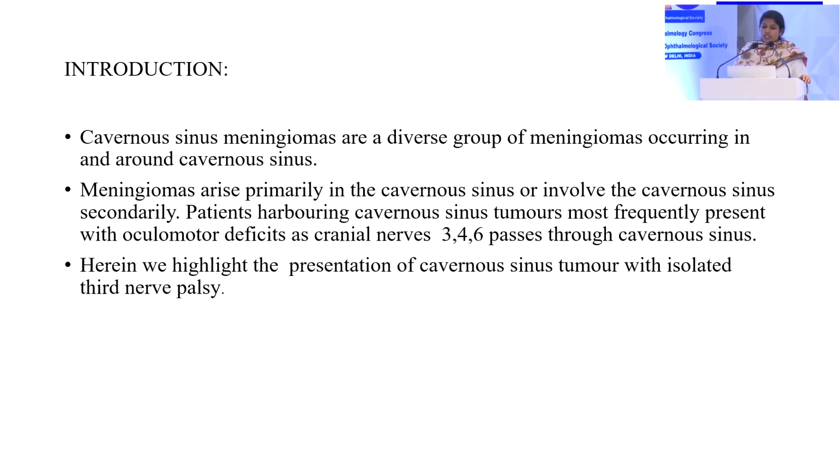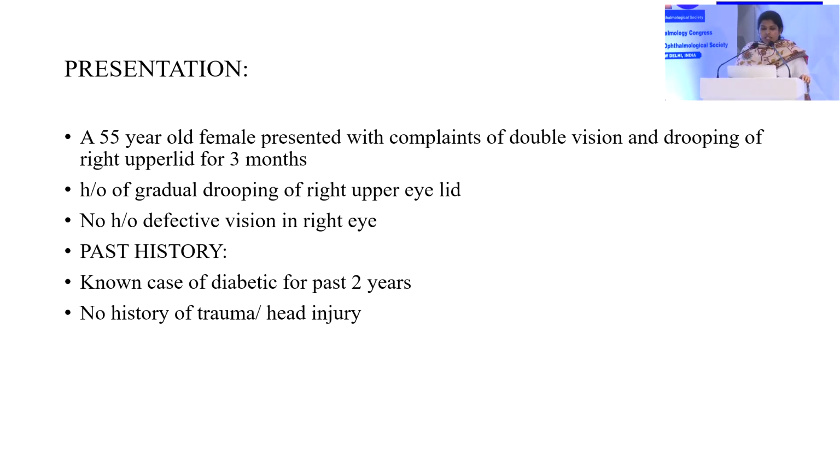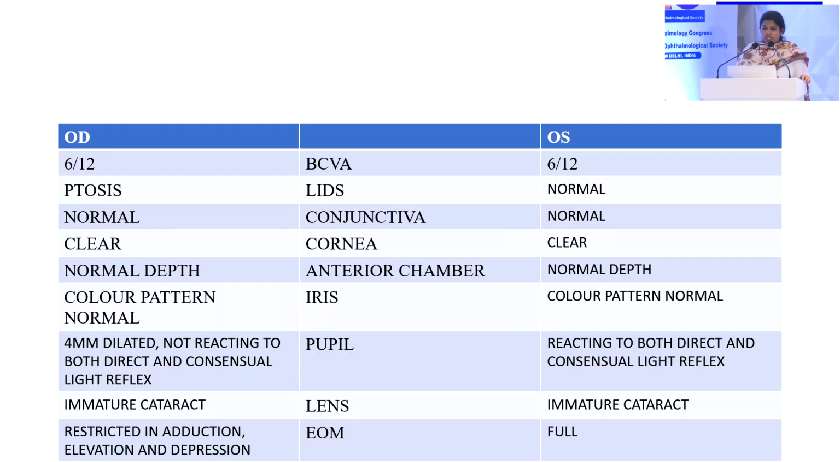Patients harboring cavernous sinus tumors most frequently present with oculomotor deficits, as cranial nerves 3, 4, and 6 pass through the cavernous sinus. Herein we highlight the presentation of a cavernous sinus tumor with isolated third nerve palsy. Here is a case of a 55-year-old female who presented with complaints of double vision and drooping of the right upper lid for the past 3 months. There was a history of gradual drooping of the right upper lid with defective vision in the right eye. She is a known diabetic for the past 2 years, with no history of trauma or head injury.